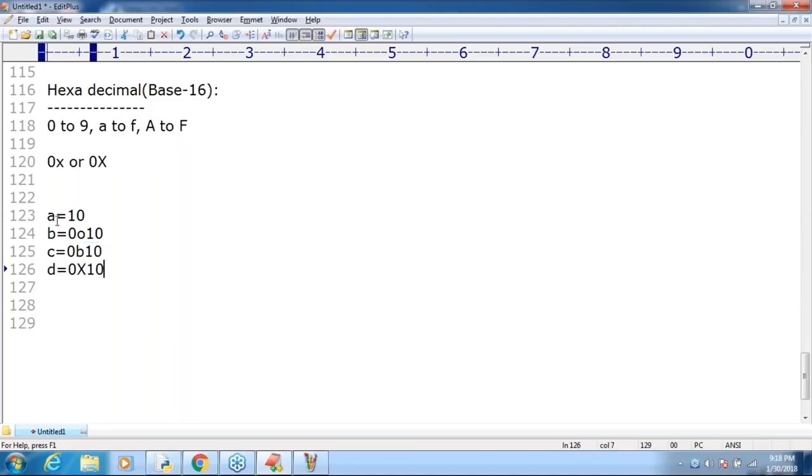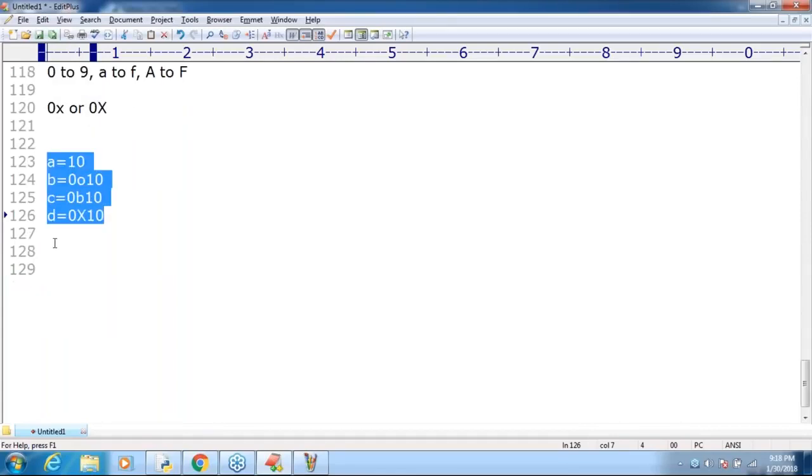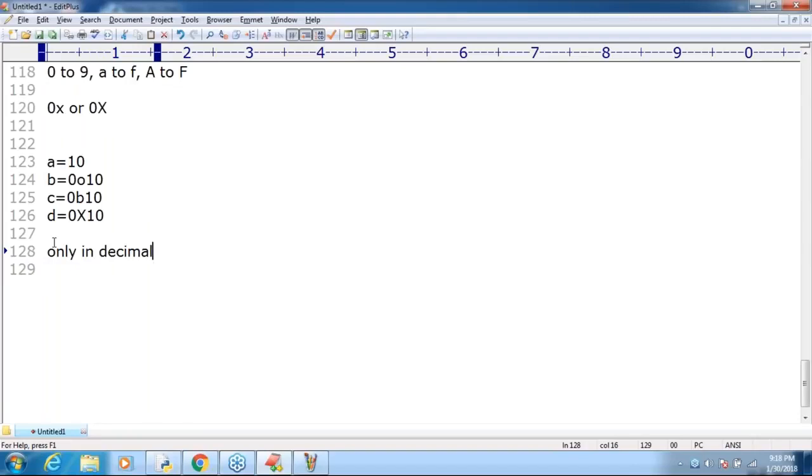So make sure we can specify either decimal, octal, hexadecimal or binary form, but Python is always going to give the output only in decimal form. If you print using a Python program, you always get only decimal form. Clear, right? Any explanation is required? Okay, that's all. This is about the first data type, int.